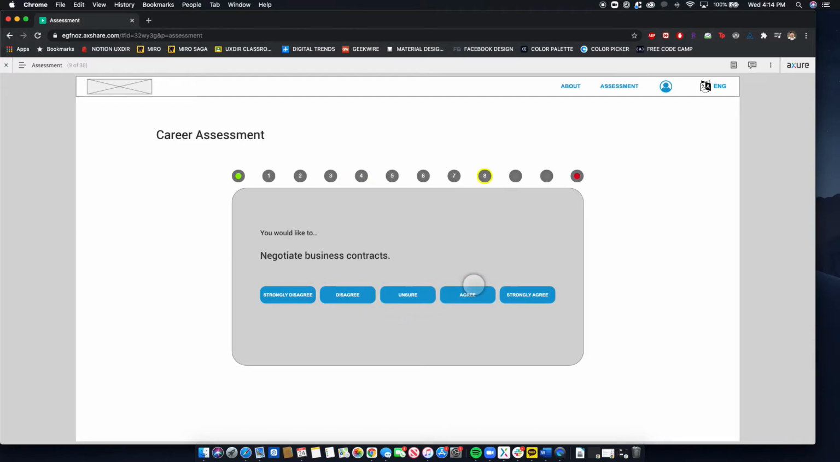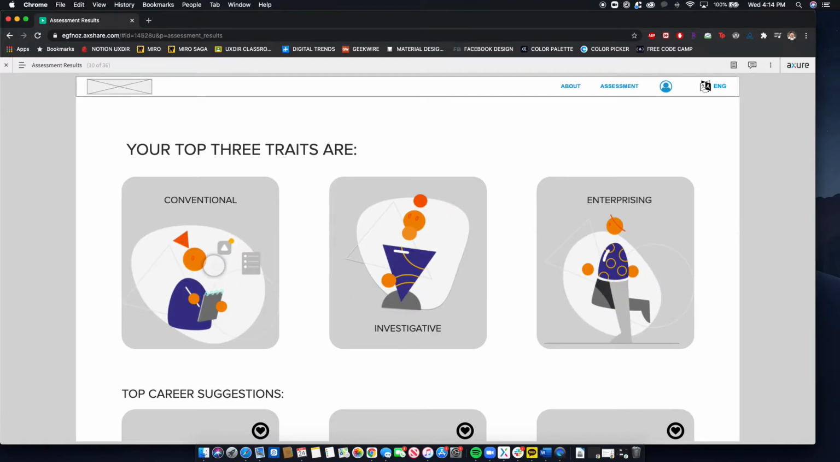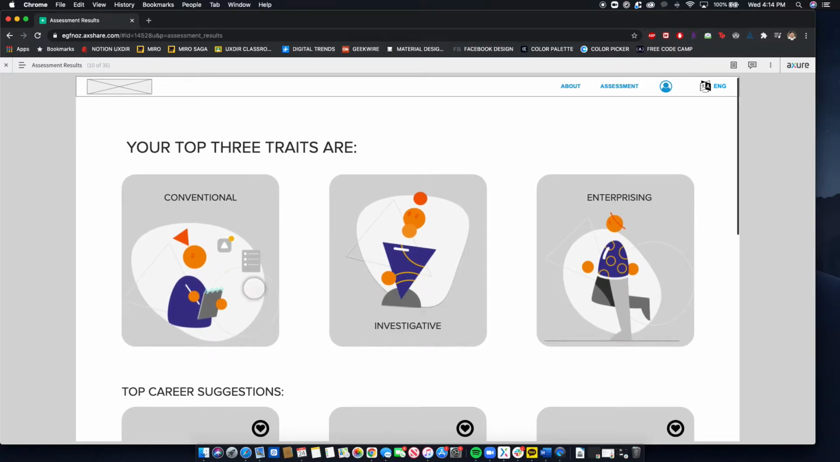But they can also go back if they don't like their answer by clicking the progress bar. But they continue to click on these buttons. And from here, they get the summary of their answers. And if they feel satisfied with it, they'll press submit. Through here, they finally get their top 3 traits that they can see and navigate their careers based on these traits.